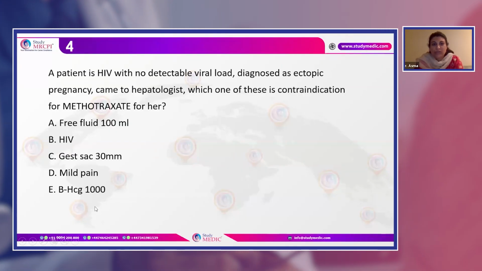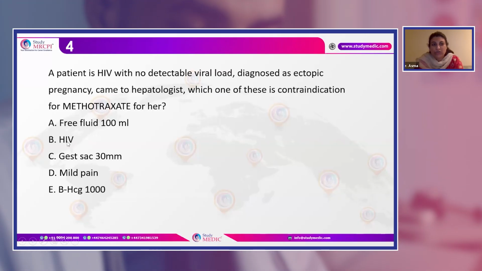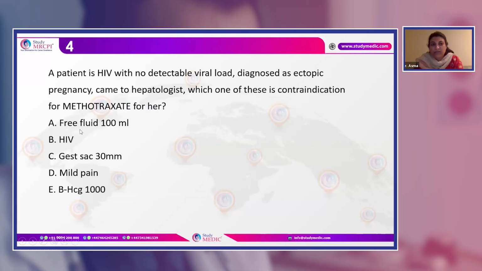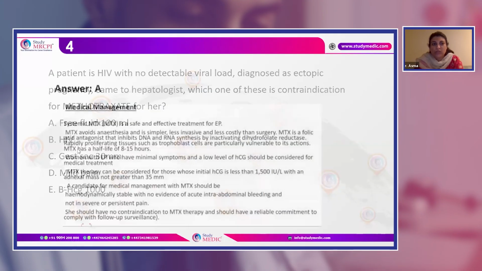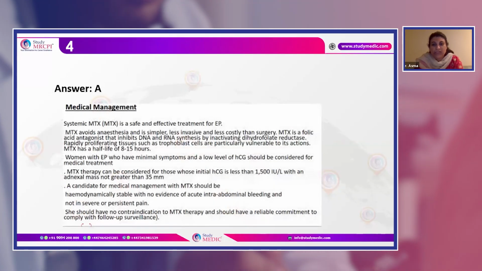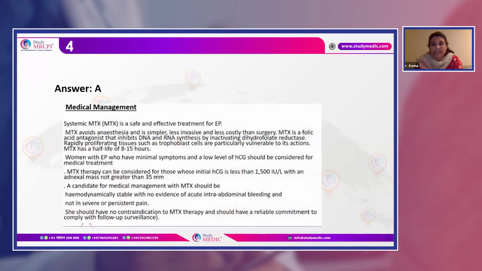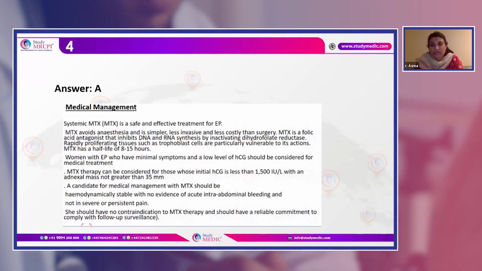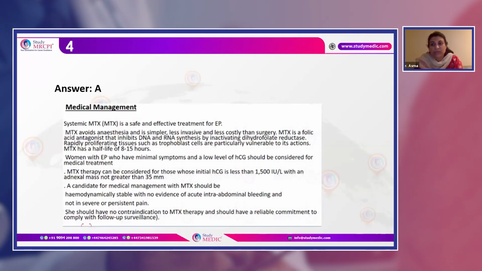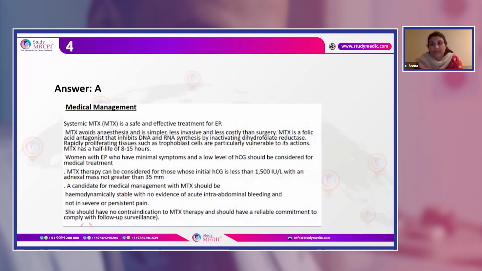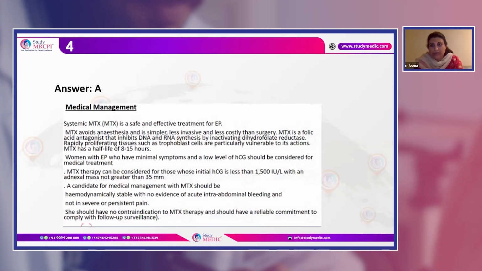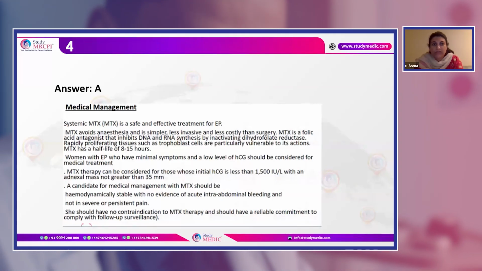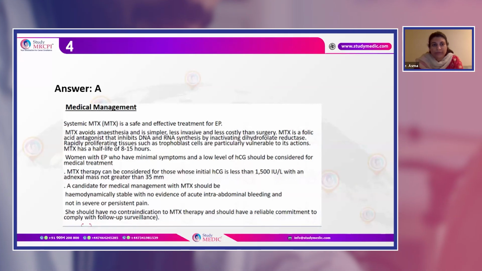Now here, this is going to be a little bit confusing because a contraindication is also HIV and free fluid 800 ml. Here in this case, the best option would be A, because the presence of fluid is one of the pointing factors where we have to do the laparoscopy, as the patient may be developing signs of rupture due to the growing ectopic pregnancy. So the best answer in this case will be answer A.